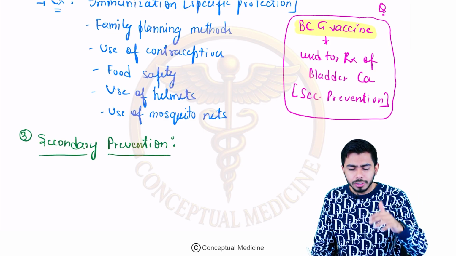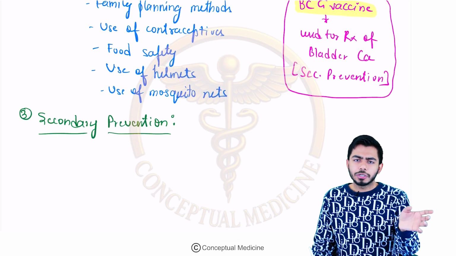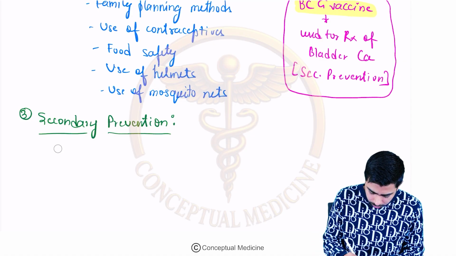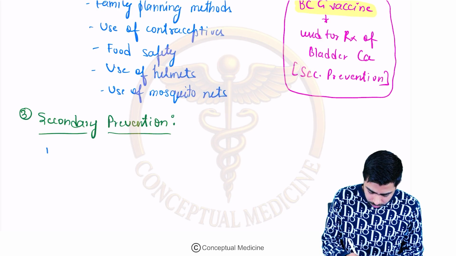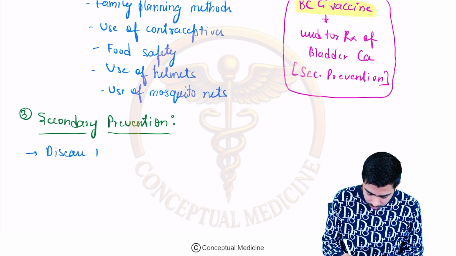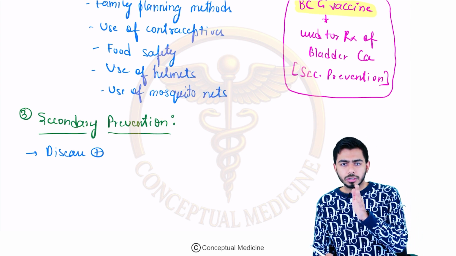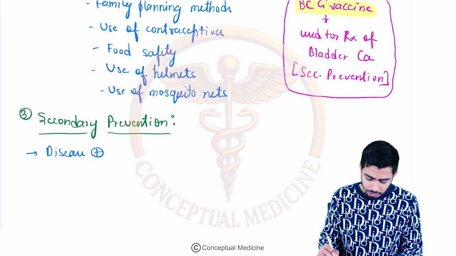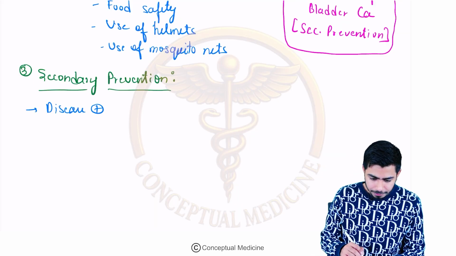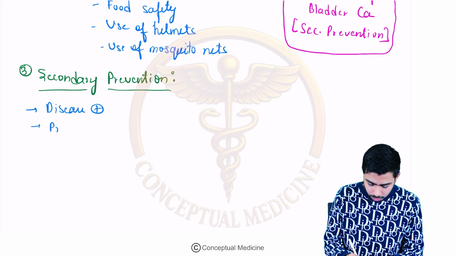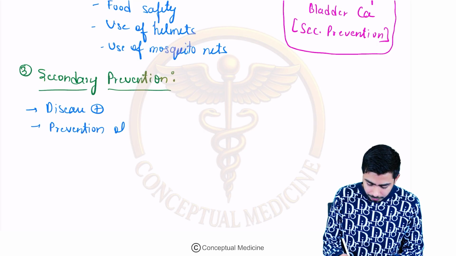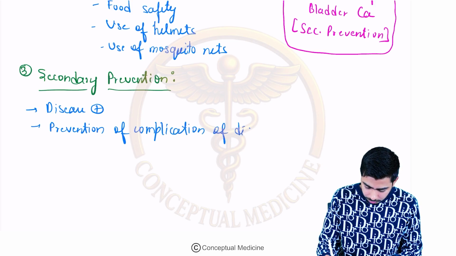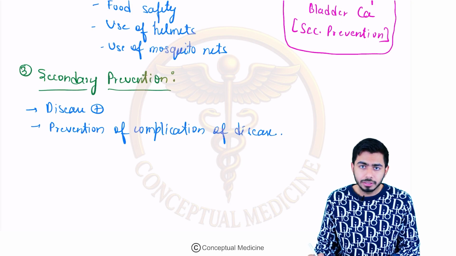Secondary level of prevention. Here the risk factor is already present, the disease is already present, right? So the first point: we know that the disease is present, but we want to stop over here. We don't want to allow the disease to progress and show complications, right? So this is the second level of prevention. The disease is present, but we are preventing the complication. So prevention of complication of disease, right? Okay, got it.